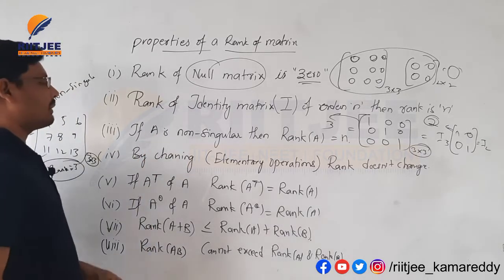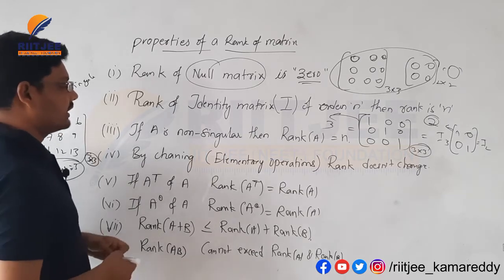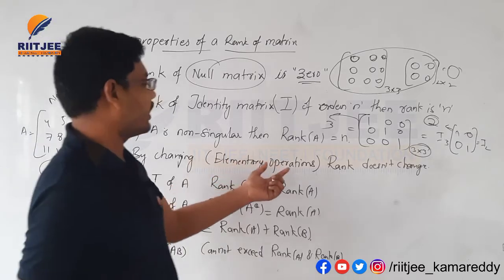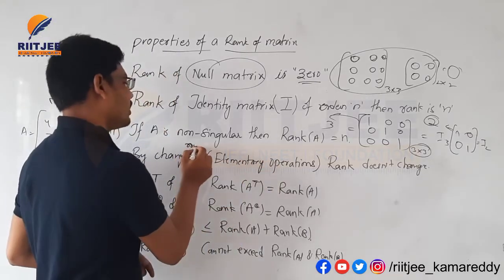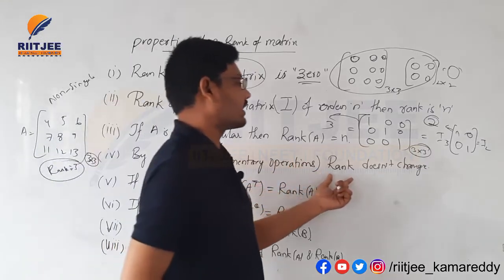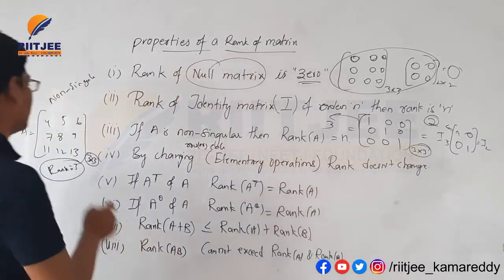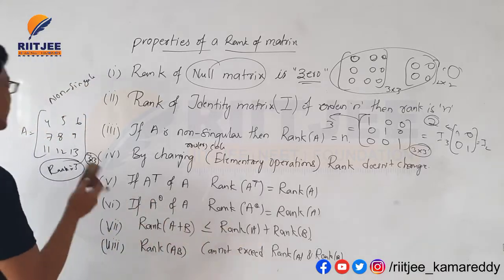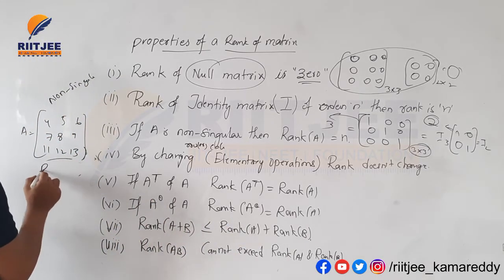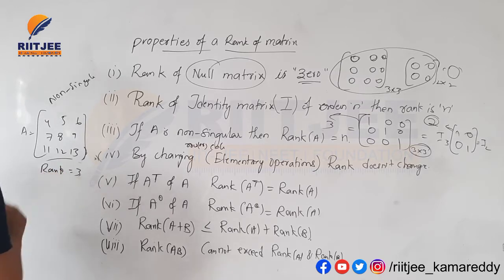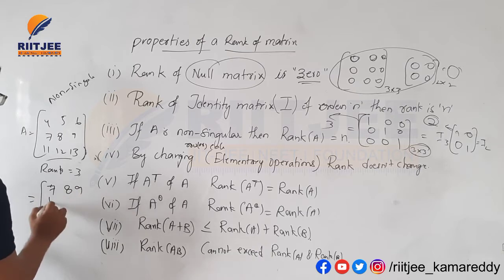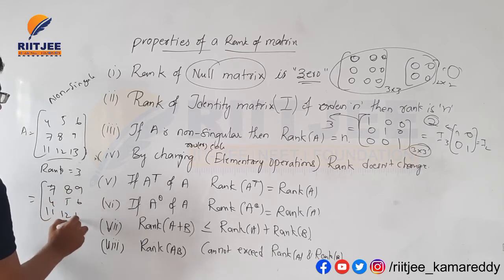Next, property number 4. By changing elementary rows or columns, by an elementary operation, the rank doesn't change. For example, if I am taking the same matrix here, for this matrix the rank is equal to 3. By changing a row or column, 7, 8, 9, 4, 5, 6, 11, 12, 13.